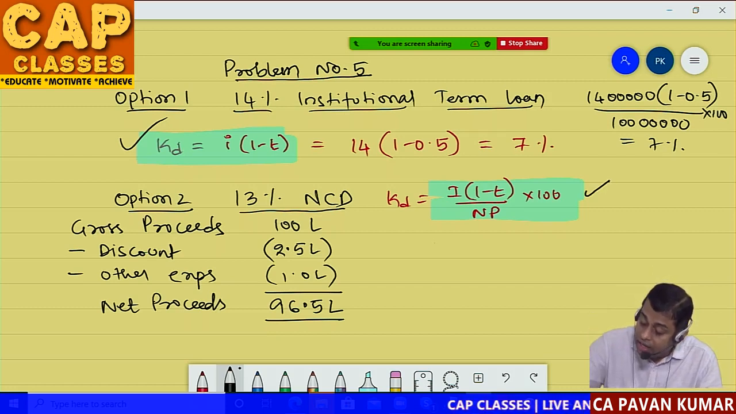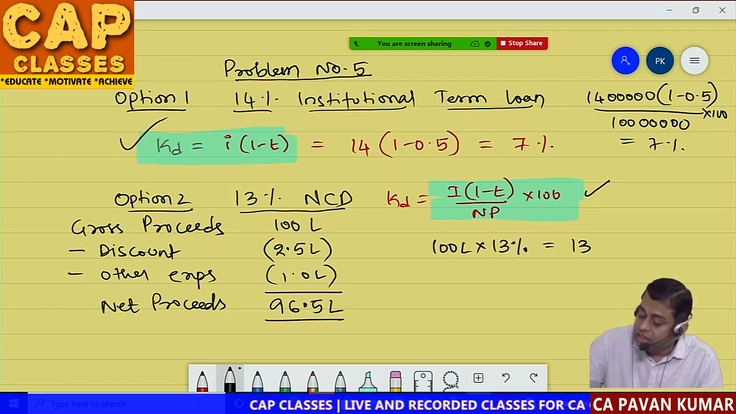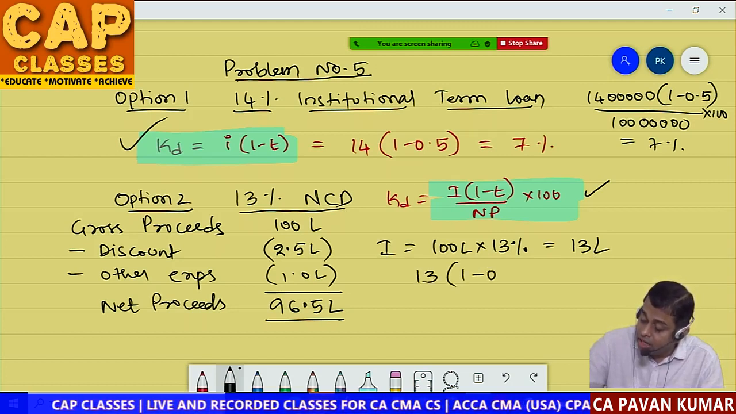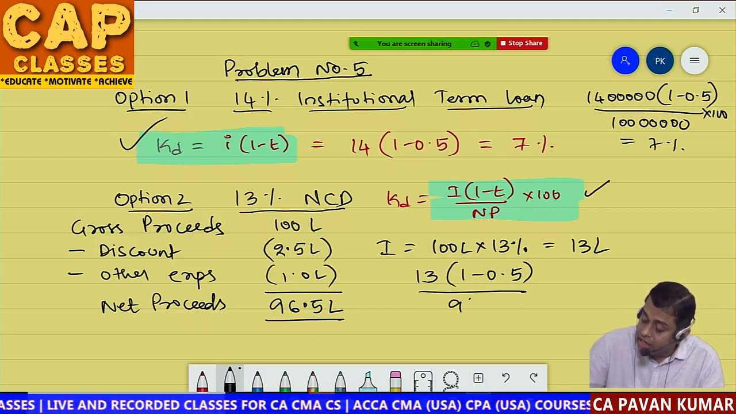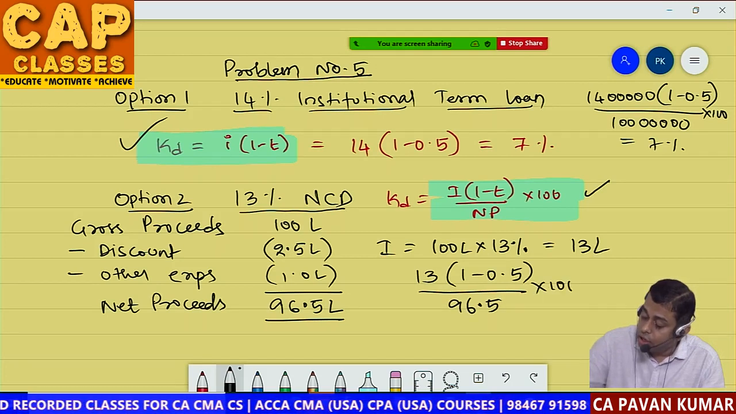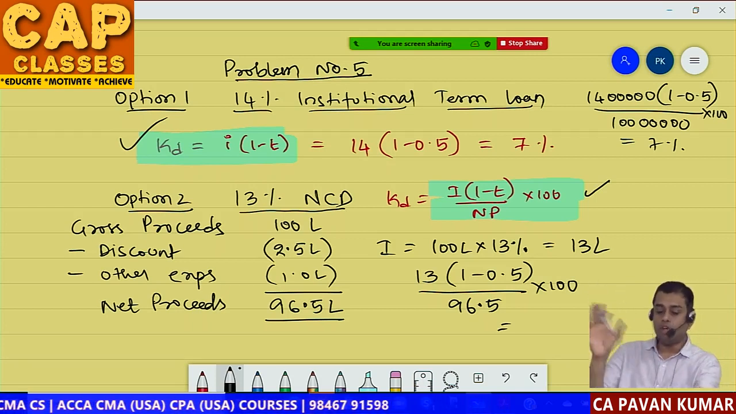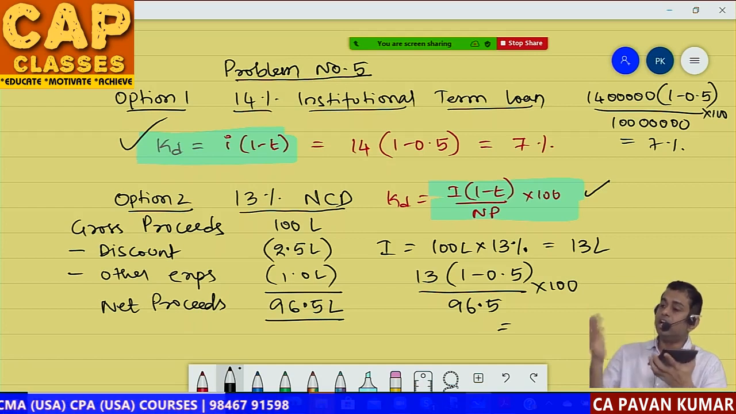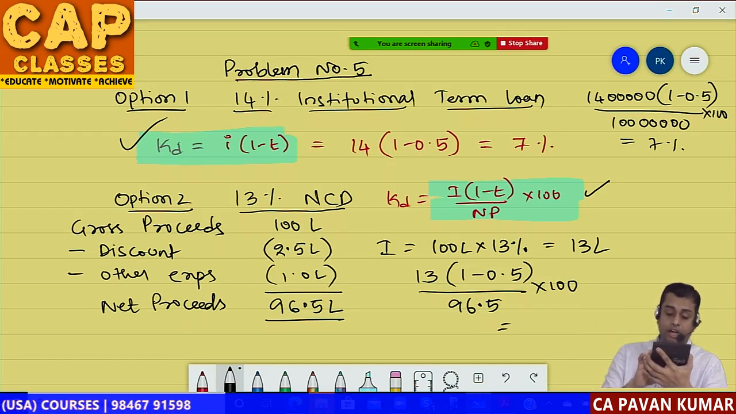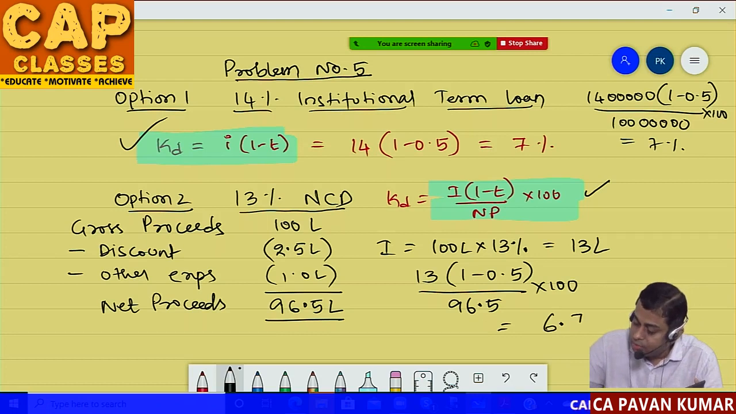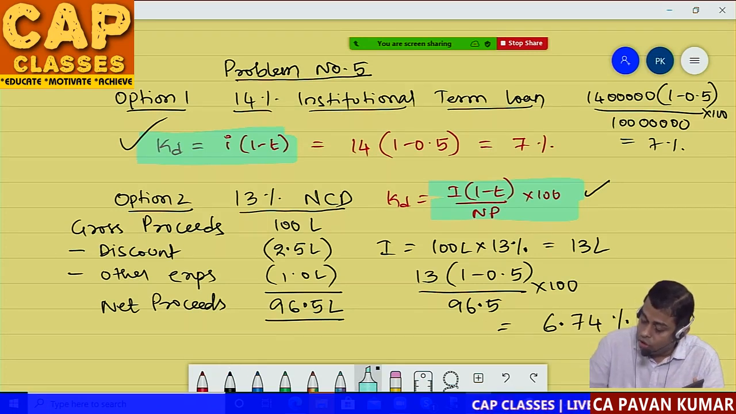What is I? 100 lakhs into 13% is equal to 13 lakhs interest. So 13 lakhs into 1 minus 0.5 divided by 96.5 into 100. You understand this? What is 96.5? Net proceeds. What is 13? Interest. Both calculations I have done. Okay. So 13 into 1 minus 0.5 comes to 6.5 divided by 96.5 percentage. So it is 6.74%. Okay. Now look here.